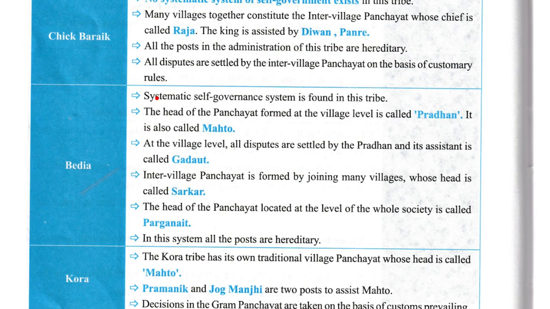Now Bedia. A systemic self-governance system is found in this tribe. The head of the panchayat formed at the village is called Pradhan. It is also called Mato. At the village level, all disputes are settled by Pradhan, and his assistant is called Gadaut. Inter-village panchayat is formed by joining many villages, whose head is called Sarkar. The head of the panchayat located at the level of the whole society is called Pragnait. In this system, all posts are hereditary.